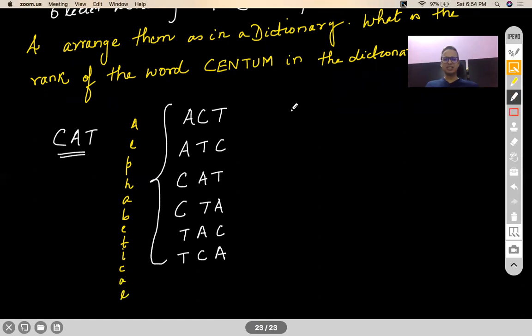All right. So let us look into this. First of all, let me write these alphabets in alphabetical way. So C will come first, of course.